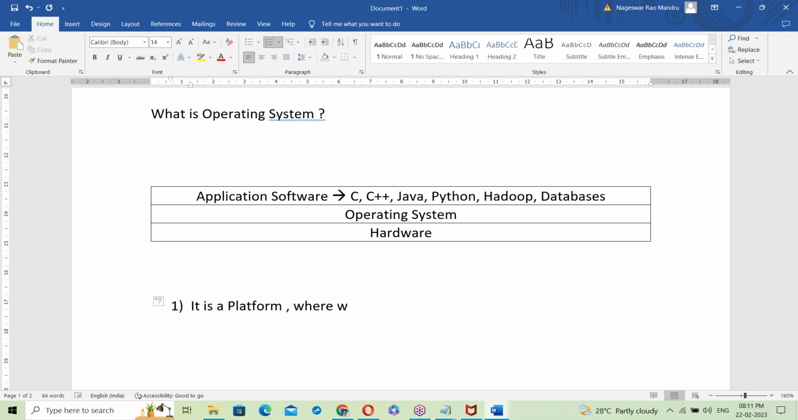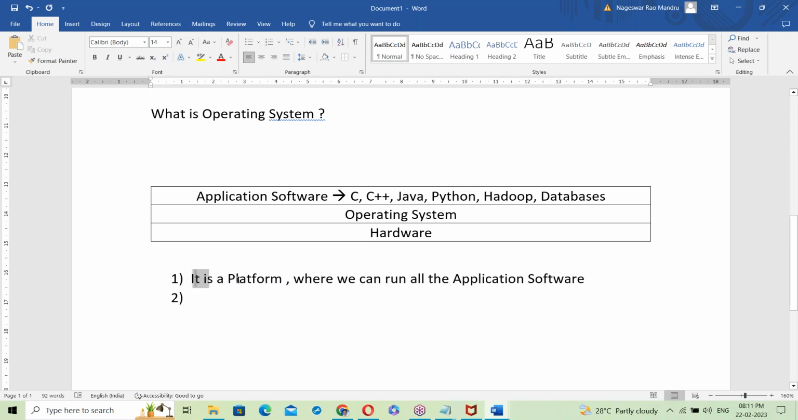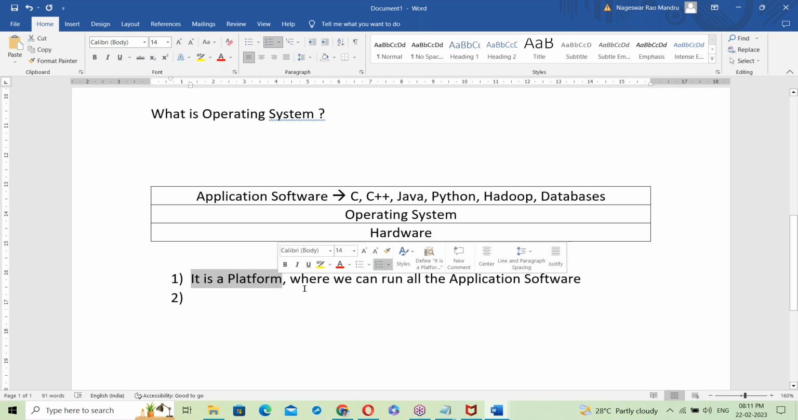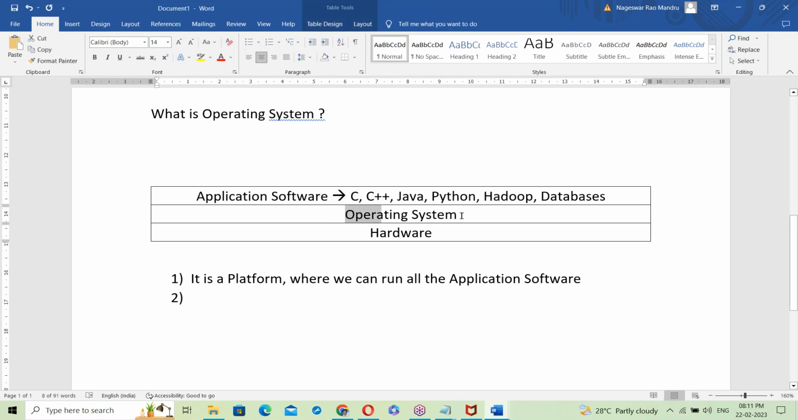It's a platform where we can run all the application software. So OS is a platform where we can run all the application software. So OS is acting like a platform, and all the application software is running on top of OS.